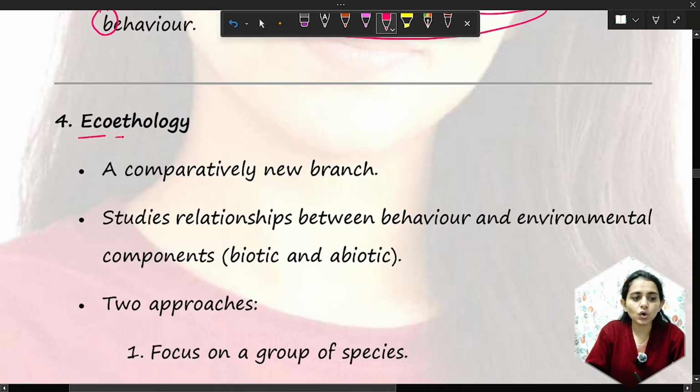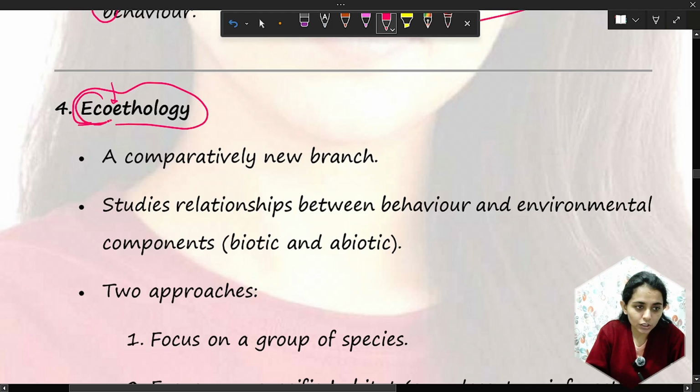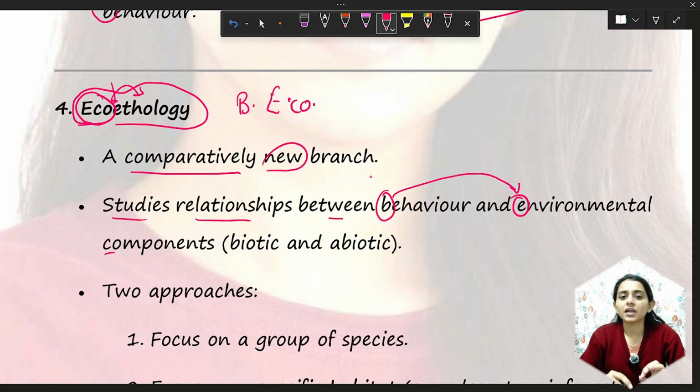Now, ecoethology. What is ecoethology? Before this, the first one we studied was behavioral ecology, so somehow this seems the same. Let us see how it is different. Ecoethology is a comparatively new branch that studies the relationship between behavior and environmental components. Here we study the environmental components and how they influence the behavior.